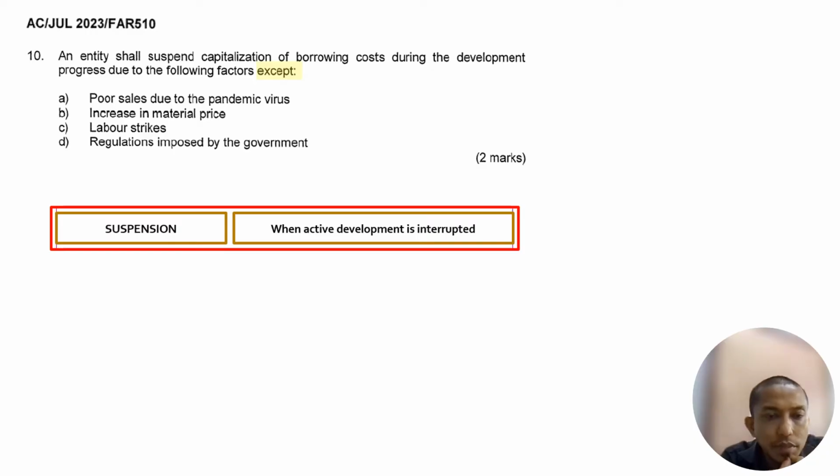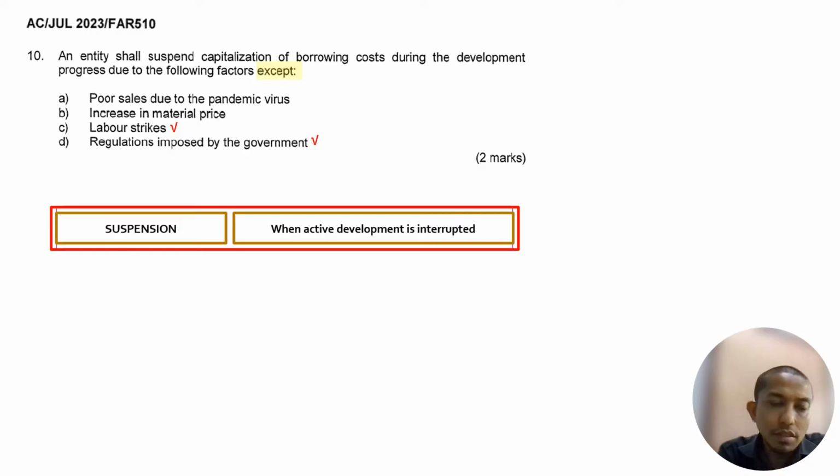Next, increase in material price. If the material price increases, does it affect your development? Is the development progress interrupted? Not really sure. We see C, labor strike. Labor strike means the workers go on strike, so yes, this is logical. D, regulation imposed by the government, like for example MCO. Regulation imposed by the government, so logical.